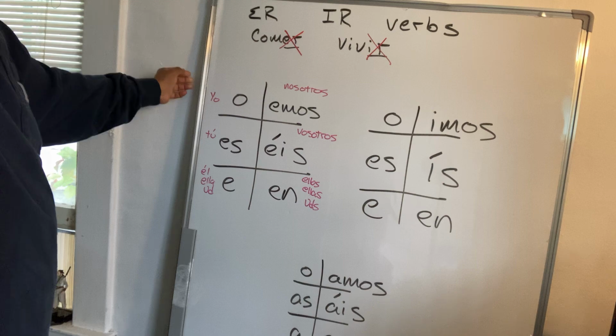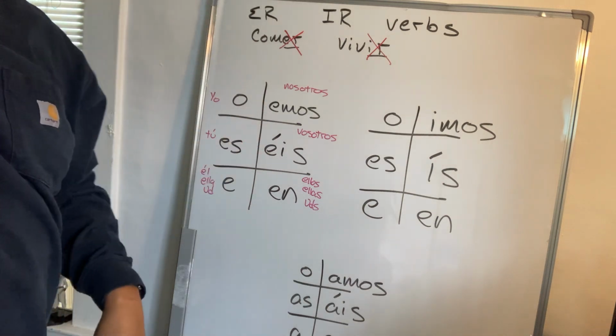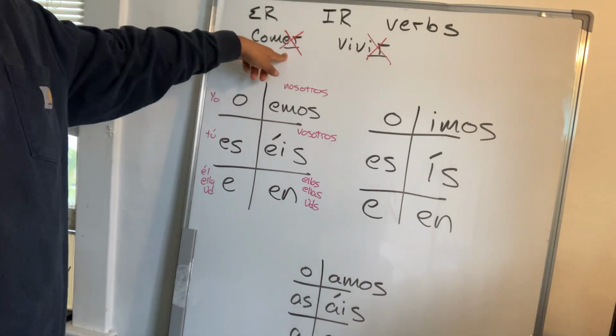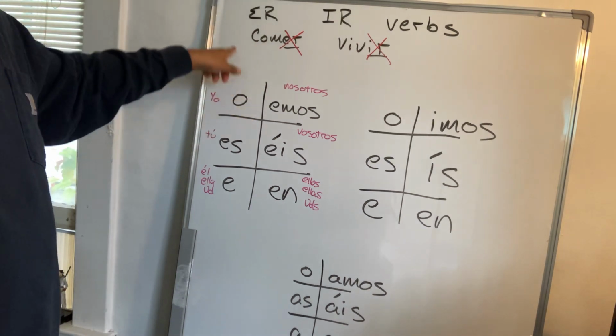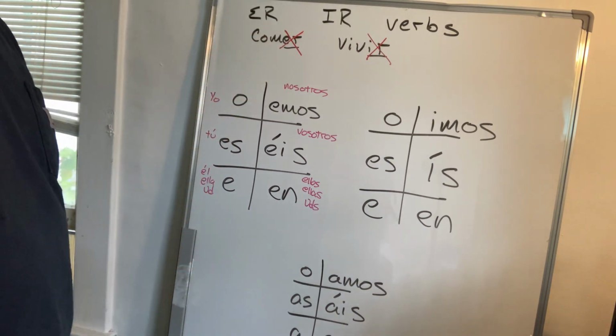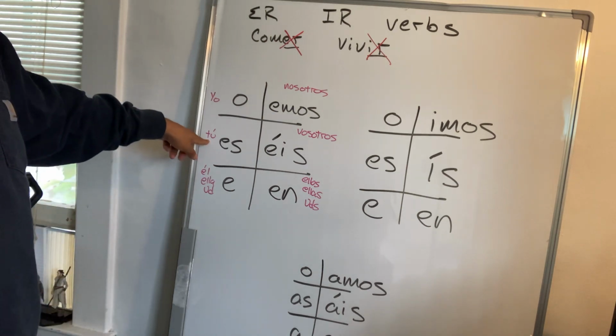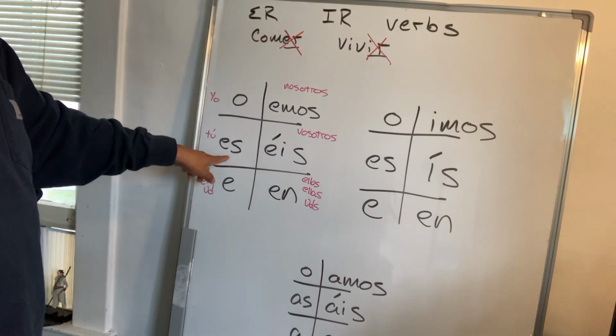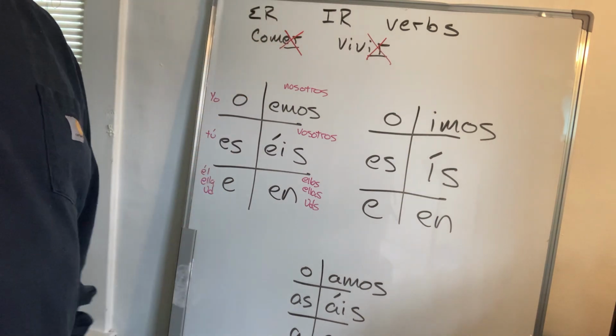So if you want to say, for example, I eat, yo, you drop the ER and you add an O, so it's yo como. If you want to say you eat, tú, you drop the ER, you add ES, and tú comes.